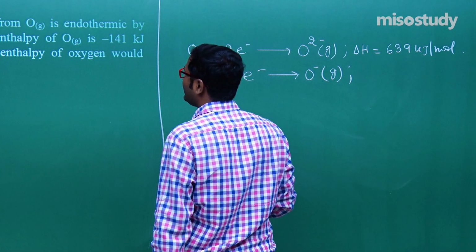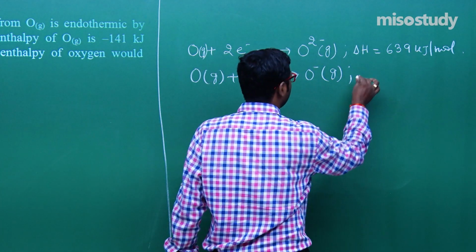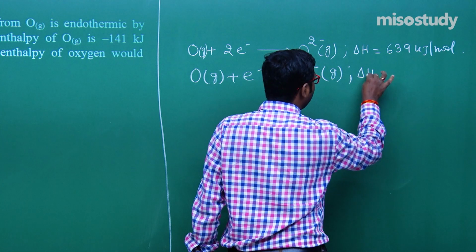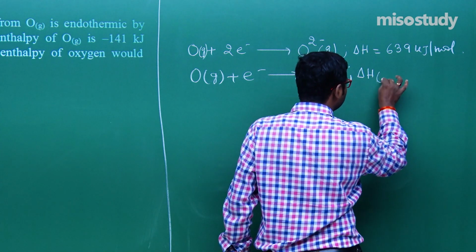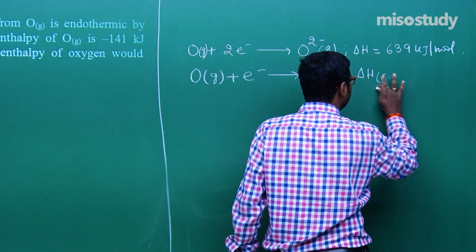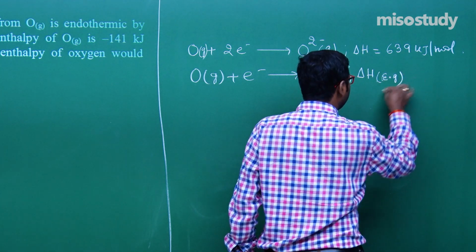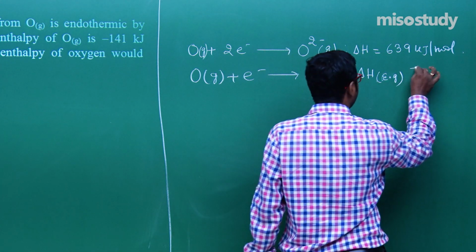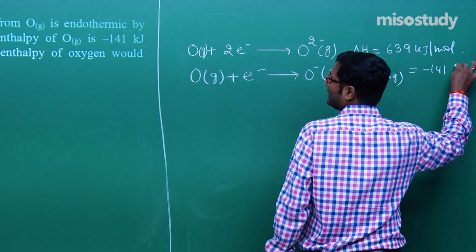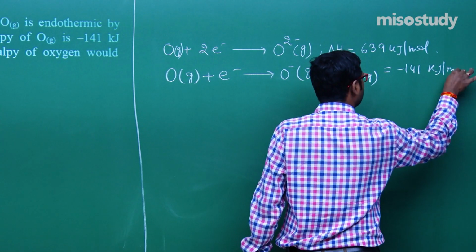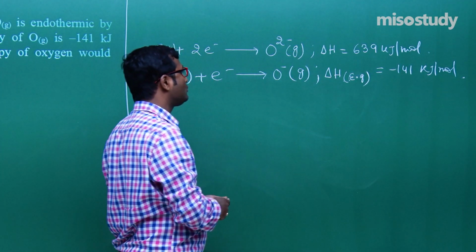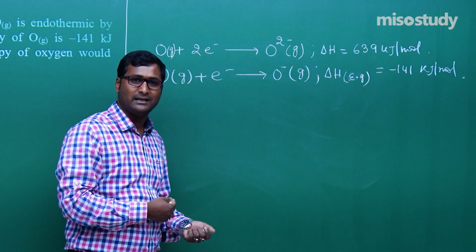In this case, that is the first electron gain enthalpy, delta H1, which is equal to minus 141 kilojoule per mole. Clear to you?